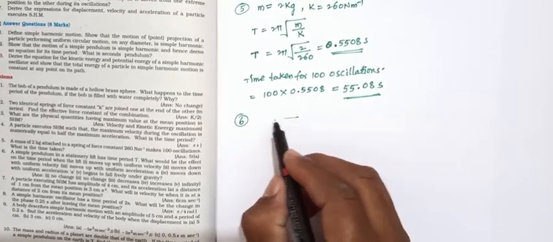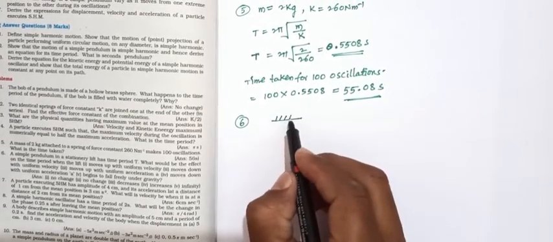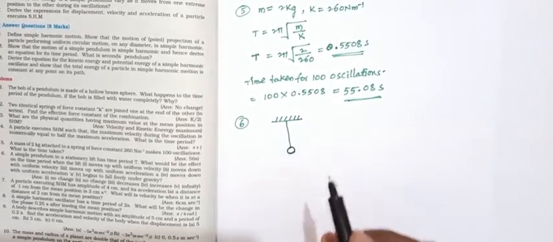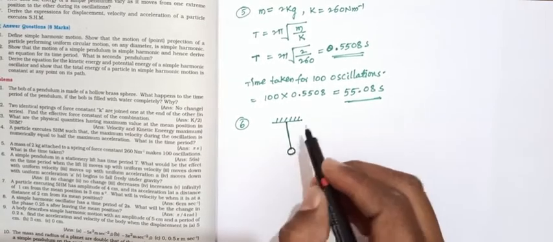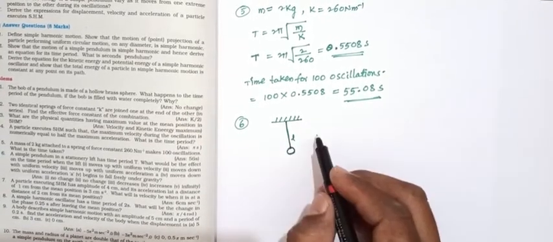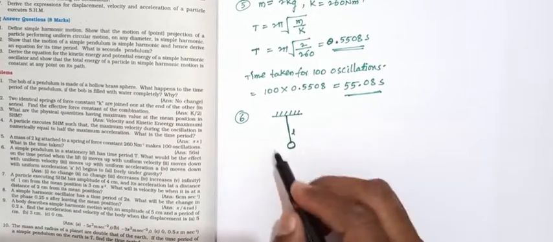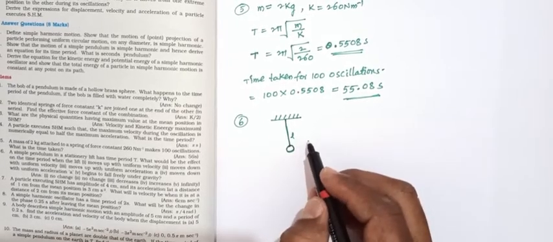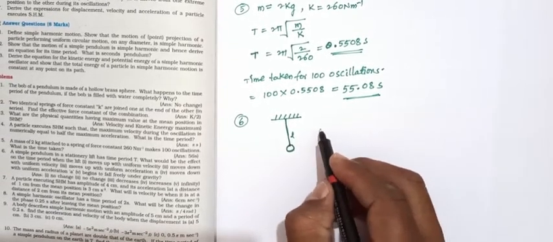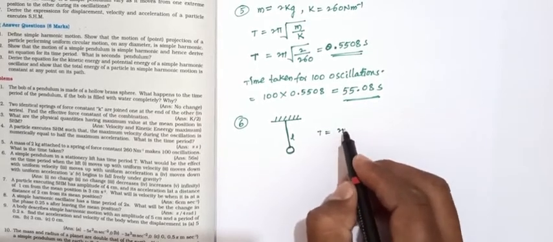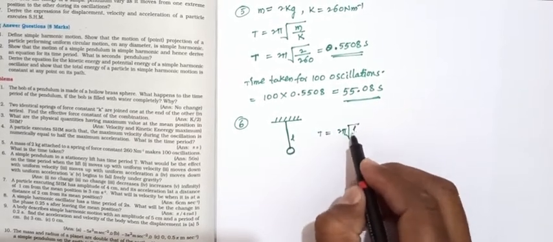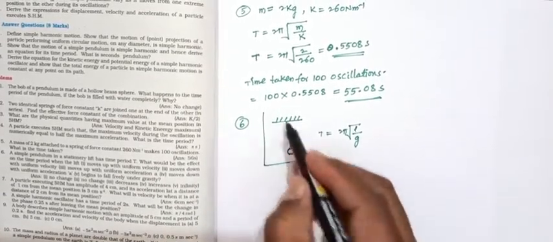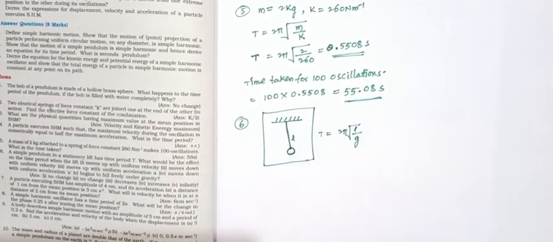The length is L. The acceleration due to gravity in the stationary lift is g. So the time period T equals 2 pi into square root of L by g.